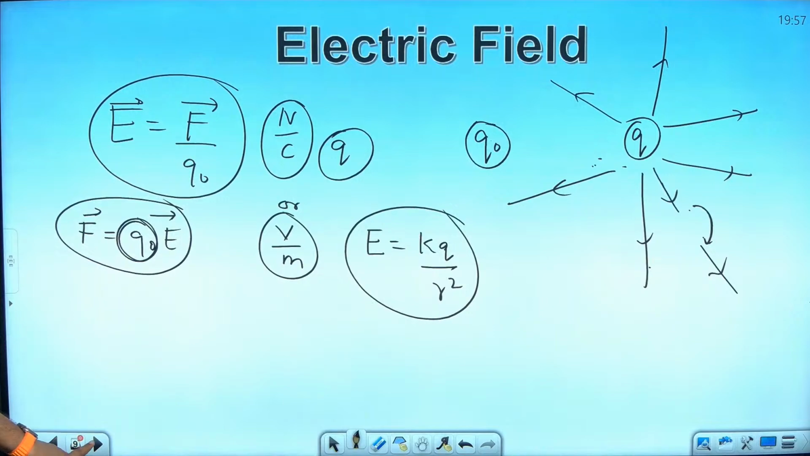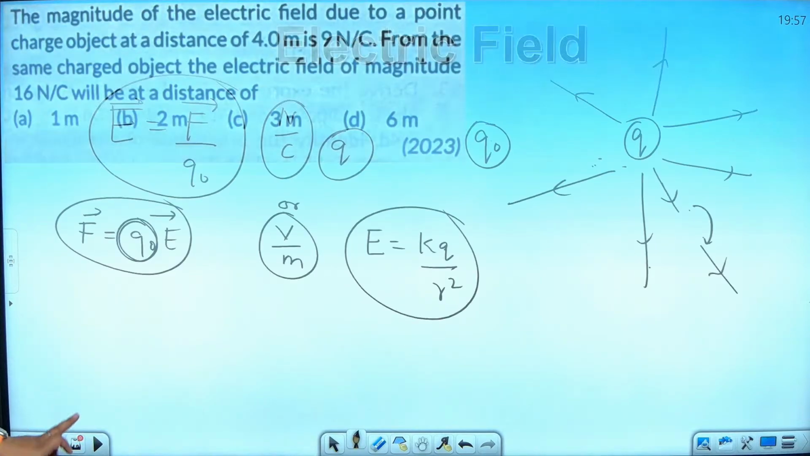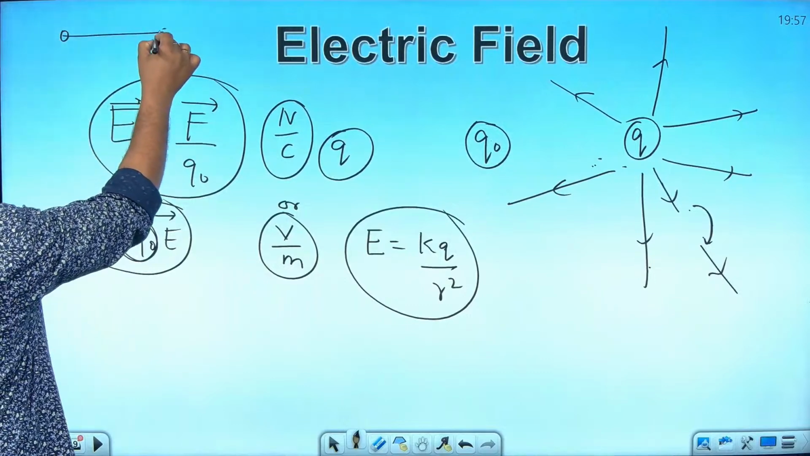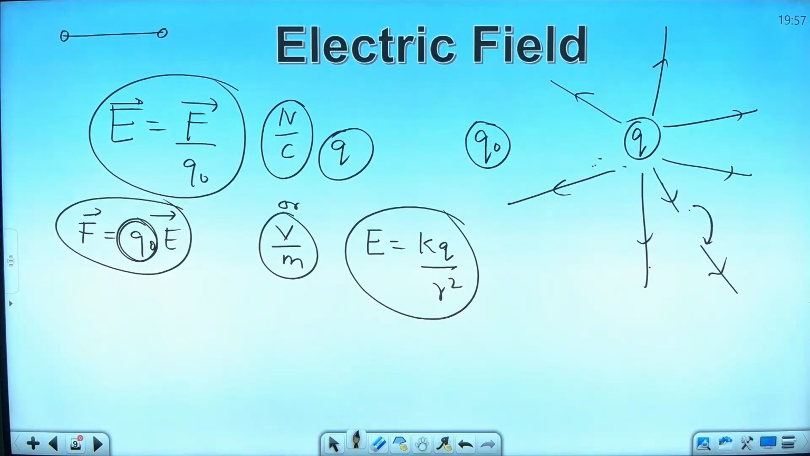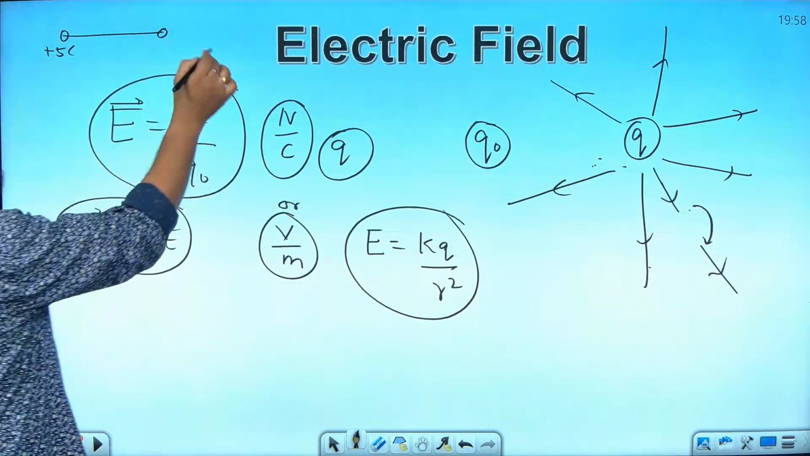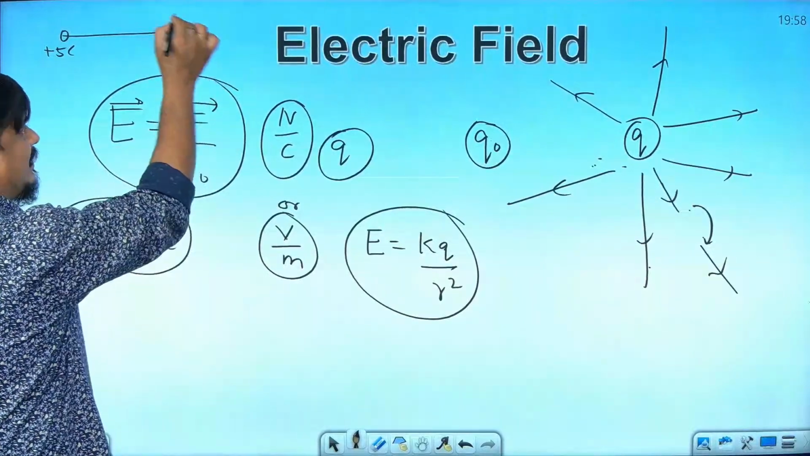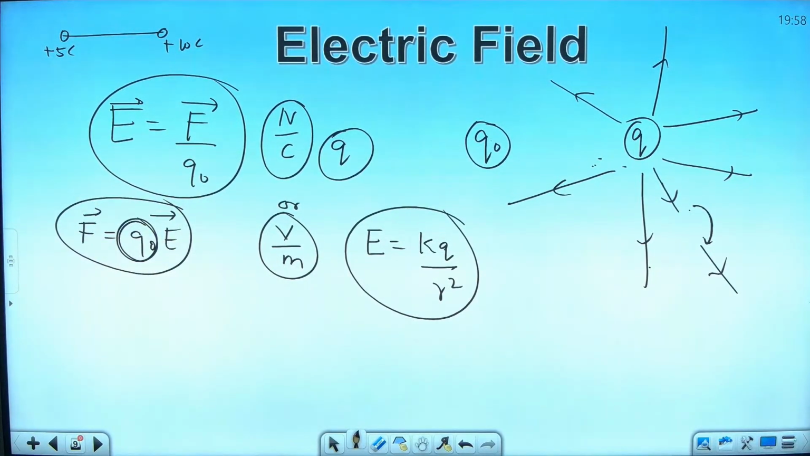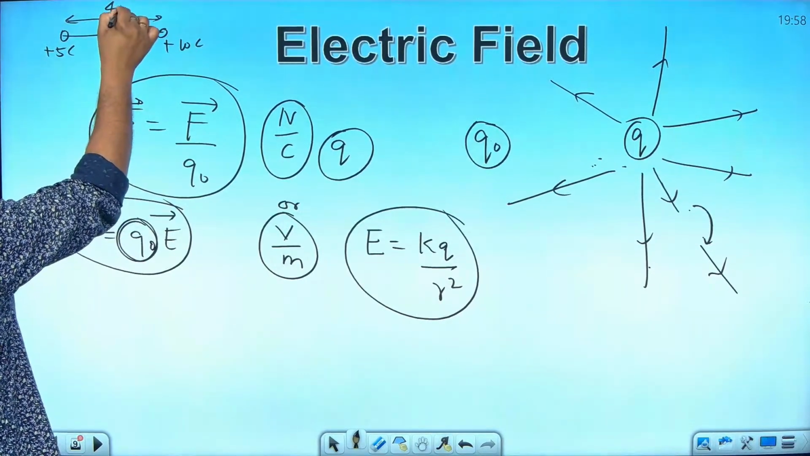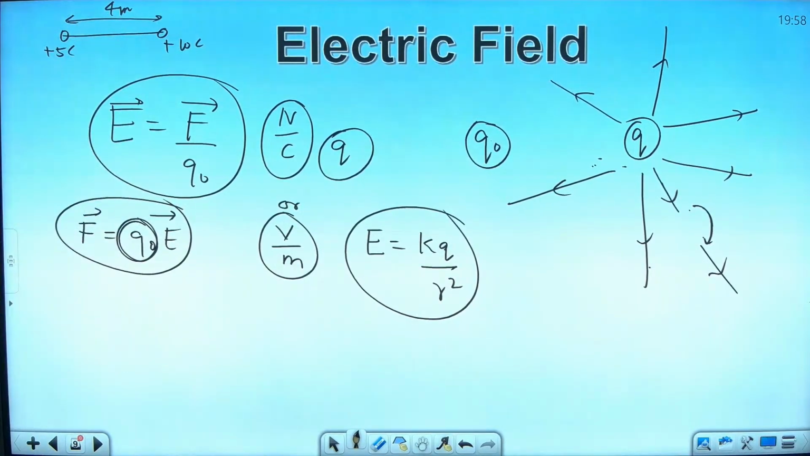Here also you may get two kinds of questions. One kind of question can be, if you have two charges, find the point where the electric field is 0, right? They may give you plus 5 Coulomb and plus 10 Coulomb, and the distance between them may be given as 4 meters, and ask at which point between them the electric field is 0.